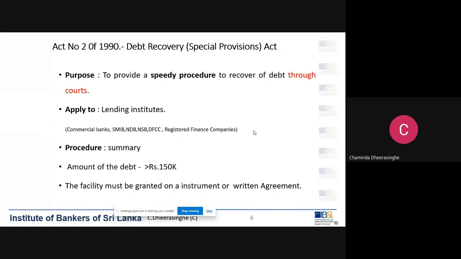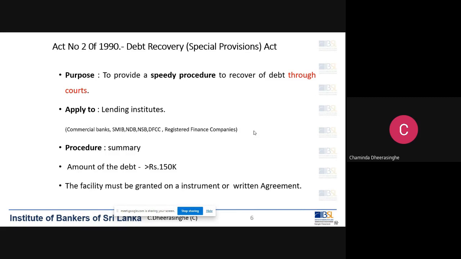Remember, in 1990, in that decade, there was a discussion with regard to debt recoveries, because in the financial sector, in the banking sector, everyone observed that the regular debt recovery process, that is through courts, is very delayed and not efficient.